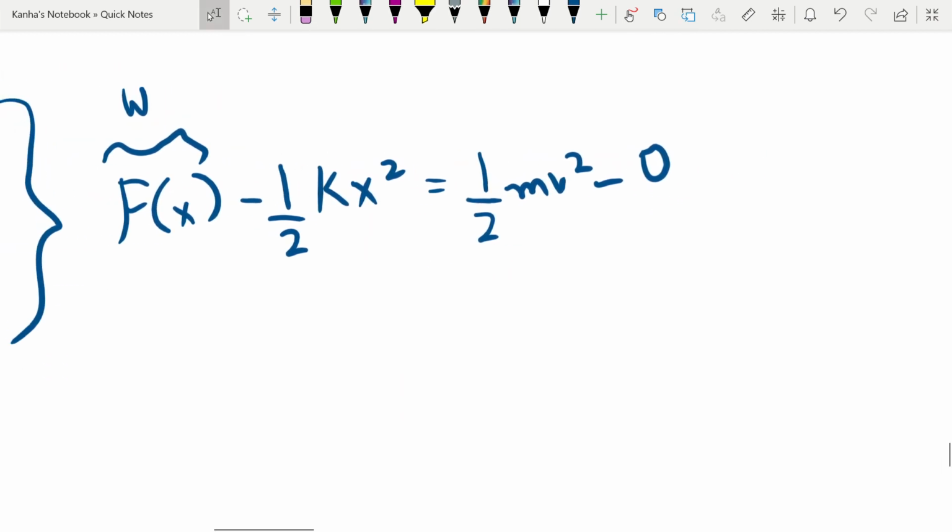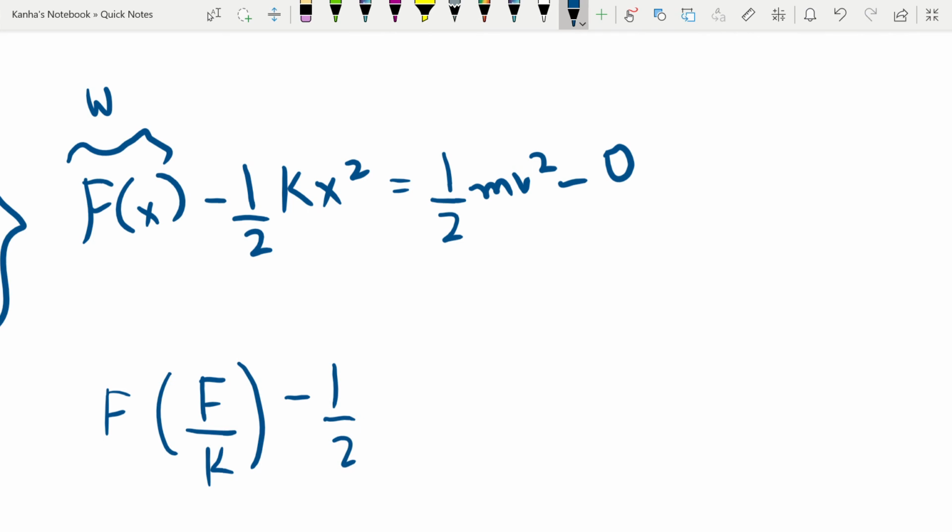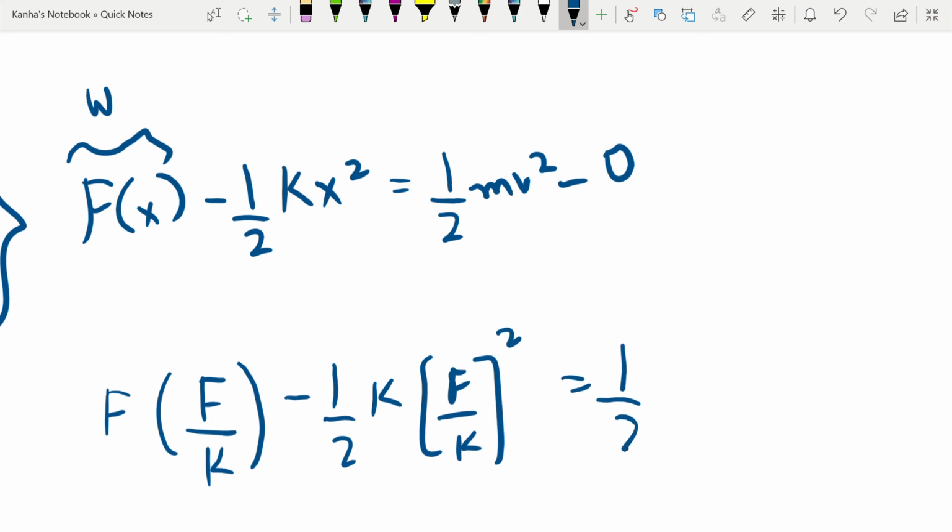Using this, substituting the value of x, f into f by k, minus half into k into f by k whole square is equal to half into m into v square.